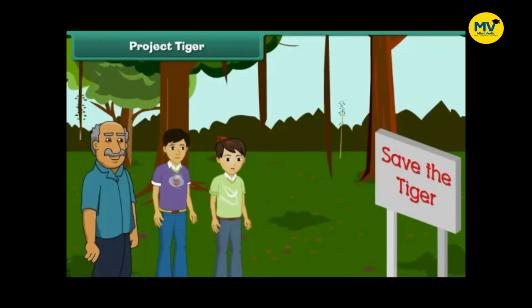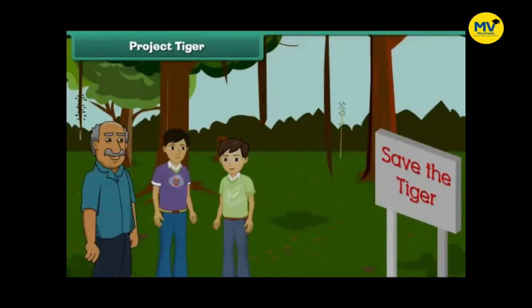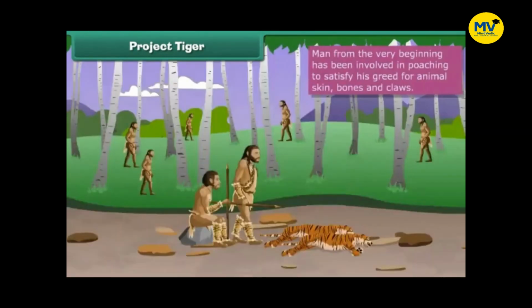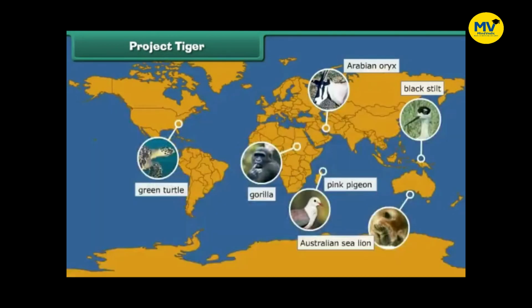Project Tiger. Suddenly, Ram saw a board written, "Save the Tiger." He asks his uncle why "Save the Tiger" is written on this board. His uncle replied that man from the very beginning has been involved in poaching to satisfy his greed for animal skin, bones and claws. He did not care for its effect on the diversity of the world.